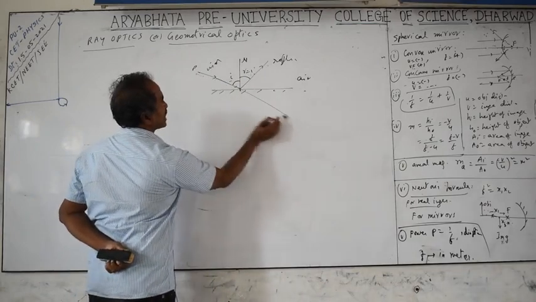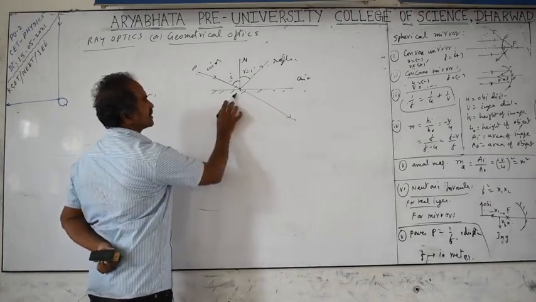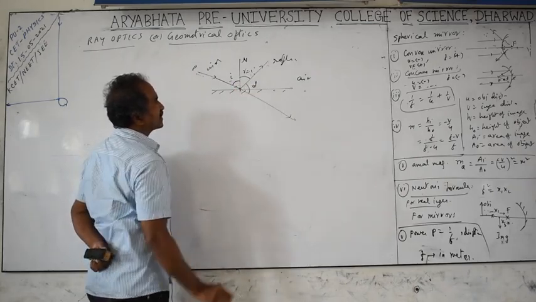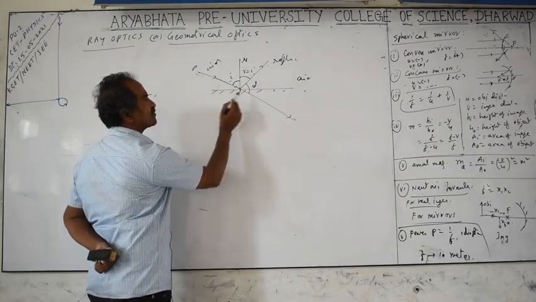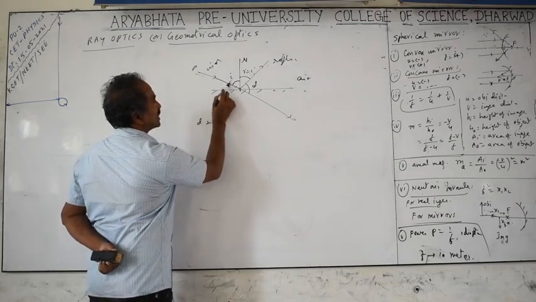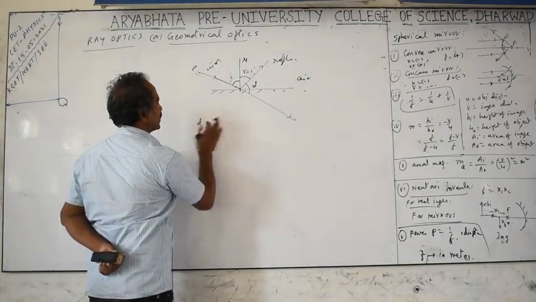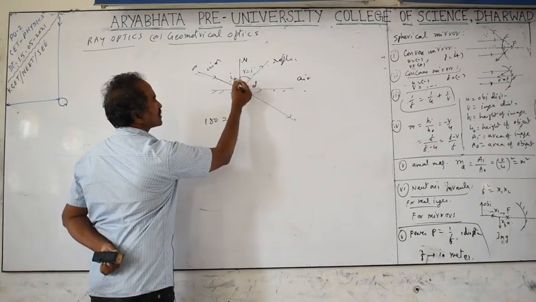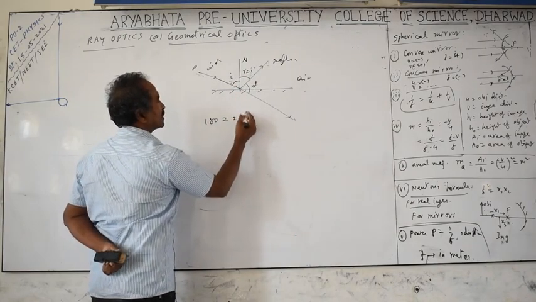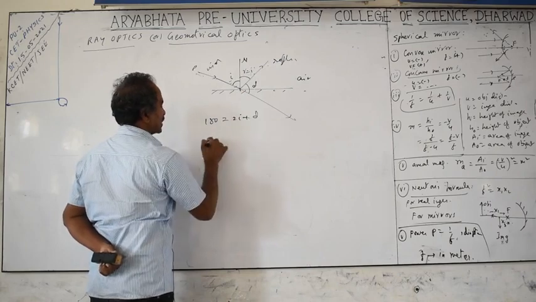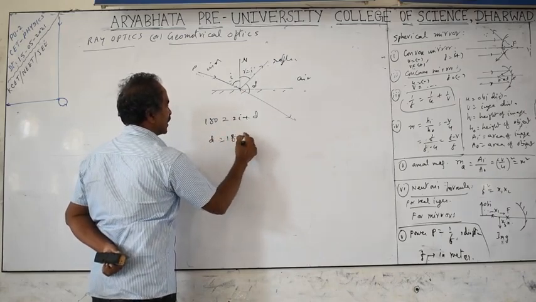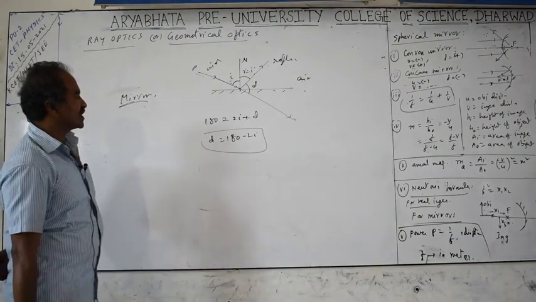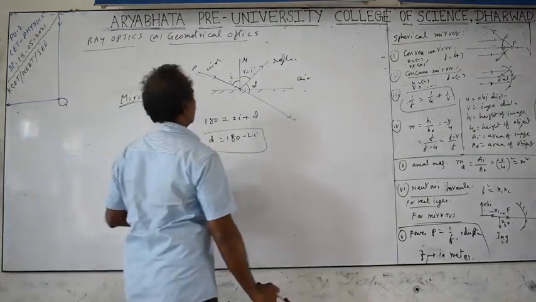Light is supposed to go in a straight line path, but it is coming backwards. So this is the amount the light is getting deviated. The angle of deviation d is equal to 180 degrees total, so 180 degrees is equal to i plus r plus d. r is also equal to i, so we can take 2i plus d. We want d. d is equal to 180 minus 2 times i. This angle of deviation for the reflection is d equal to 180 minus 2i.